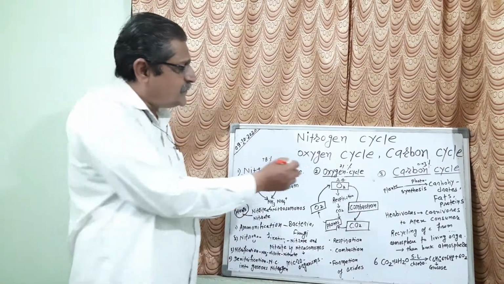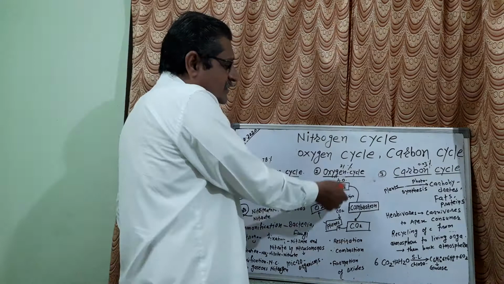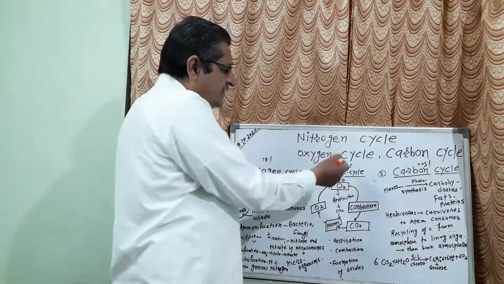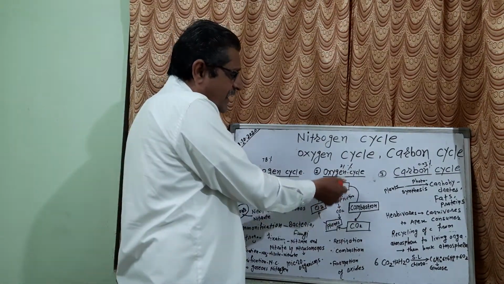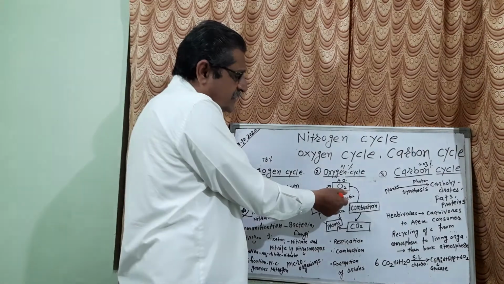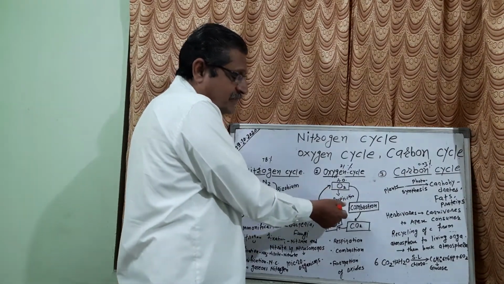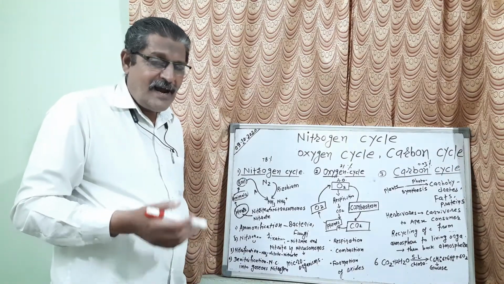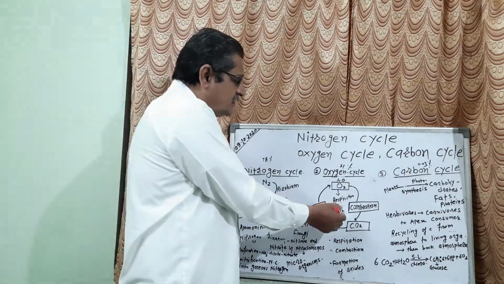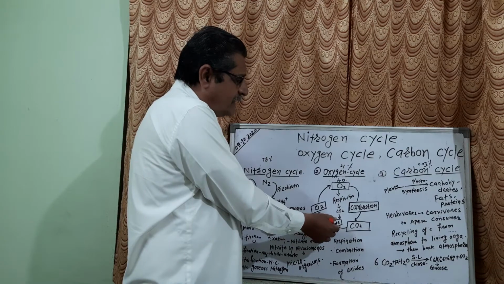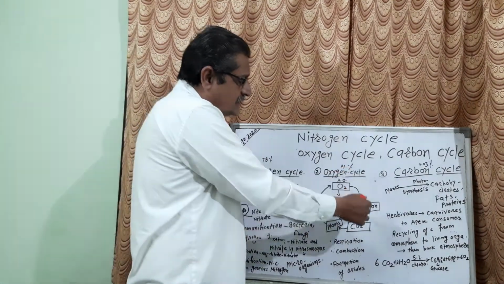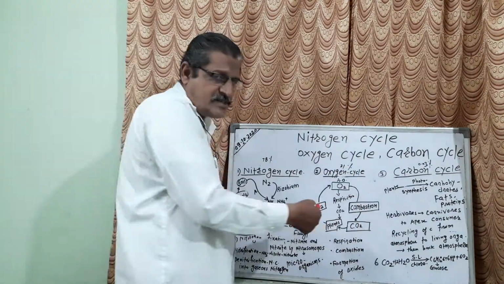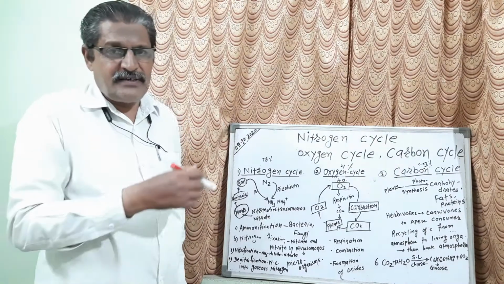Now in the human being, when we respire, respiration takes place. At that time what happens? In respiration, we give out carbon dioxide. And this carbon dioxide is again taken by the plants, and in this way this process goes on cyclically in one cycle.